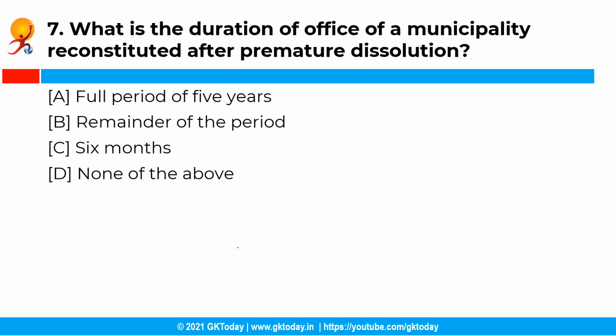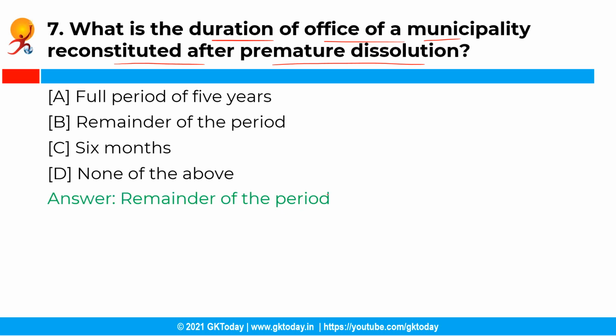Now, the next question is, what is the duration of office of a municipality reconstituted after premature dissolution? So you have the following options and the correct answer is option B, that is remainder of the period. See, basically a municipality reconstituted after premature dissolution remains in office only for the remainder of the period. And in case the remainder of the period is less than 6 months, then it is not necessary to hold fresh elections for the formation of a new municipality for the given period.